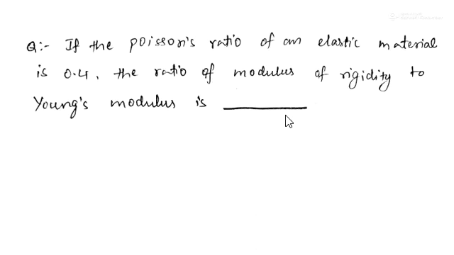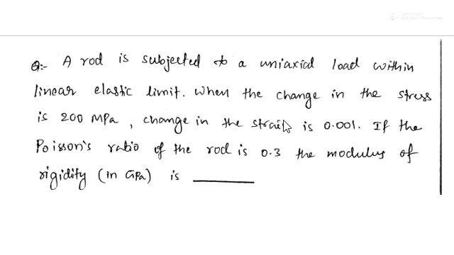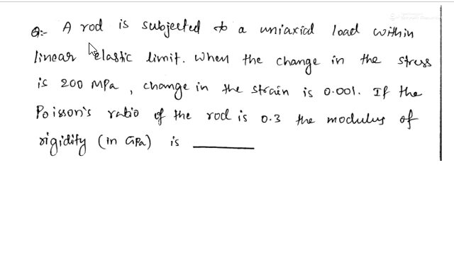And here the answer is 0.36. And if you see the next question, a rod is subjected to uniaxial load within linear elastic limit.